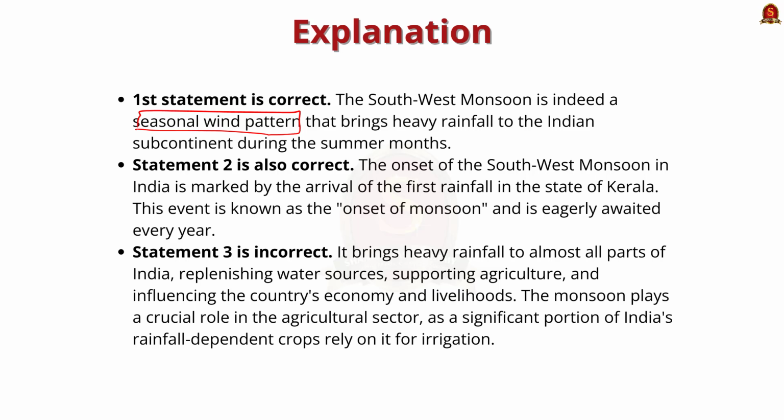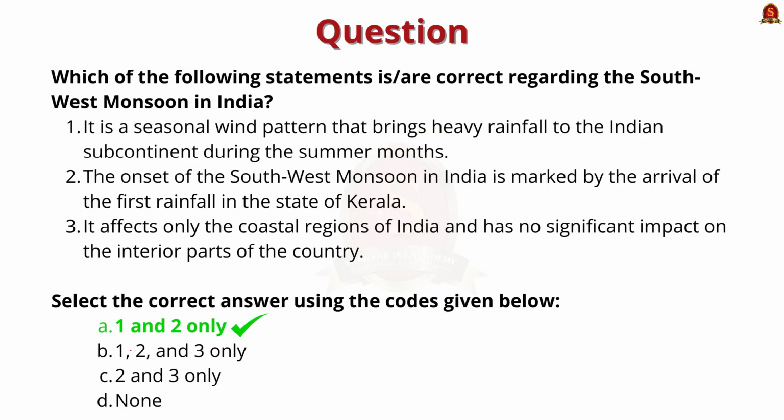where it is supporting agriculture, recharging the water resources and influencing the country's economy and livelihood. Moreover, the monsoon plays a crucial role in the agricultural sector, as a significant portion of the Indian population is dependent on agriculture, which is rain-fed. So statement 3 is incorrect. So eliminating this, the correct option is option A.